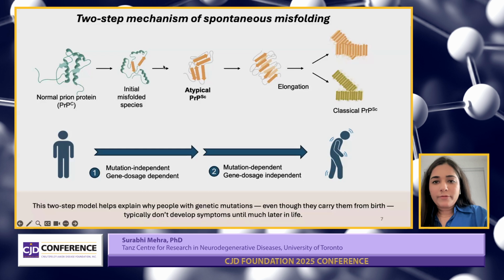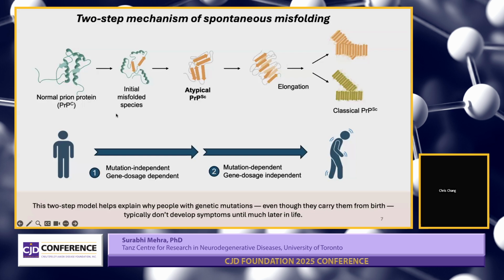The thing is, in our data we were getting these atypical PrP species, and there was no difference between the E200K and the D178N mutations in our knock-in mouse models, right? But in actuality, people with E200K and D178N have two different diseases, and you see differences in the disease profile and symptoms. Now, our data so far reflected only the first step of the mechanism.